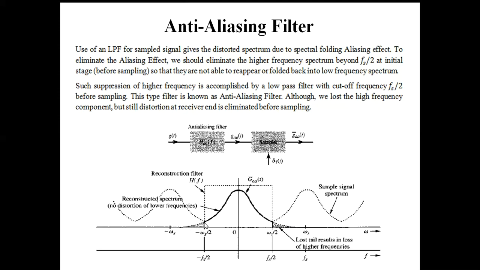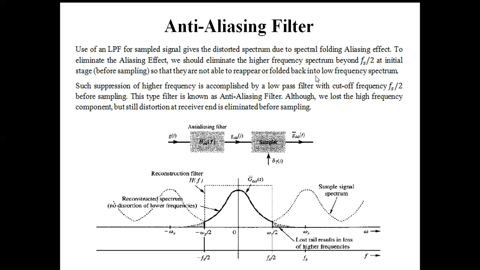Now if we use this signal in sampling, this signal will be repeated, and as the higher frequency component is already removed from the spectrum, there will be no overlapping.